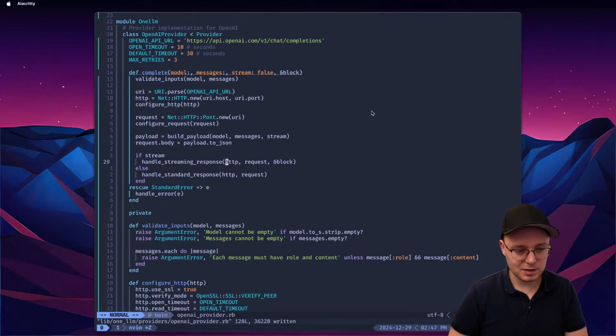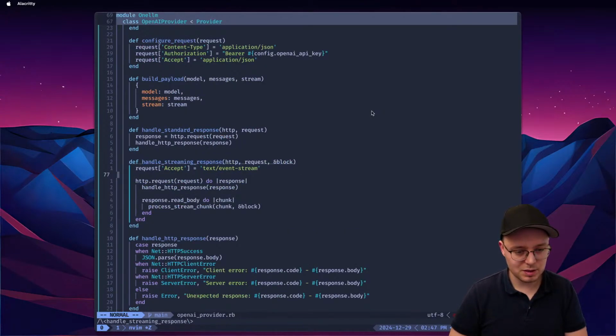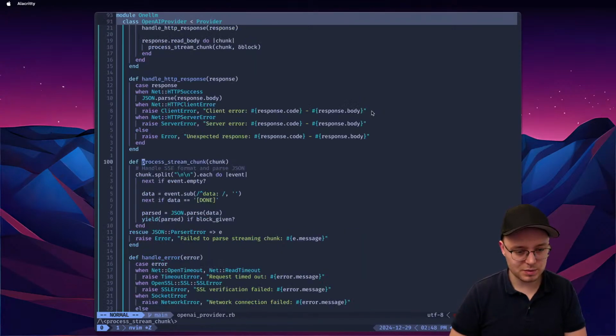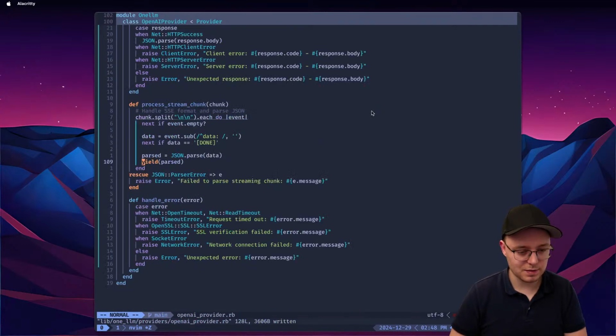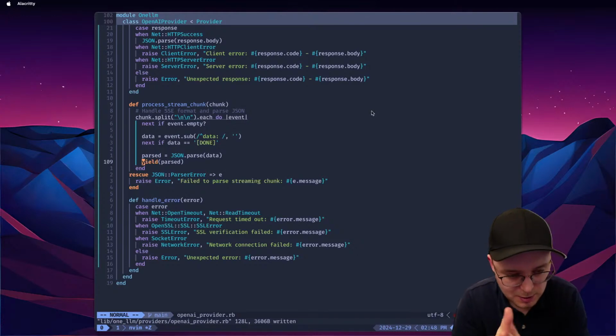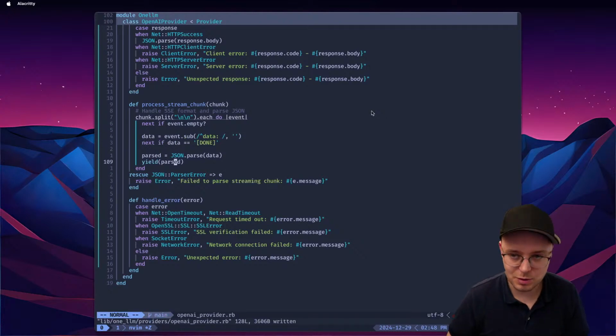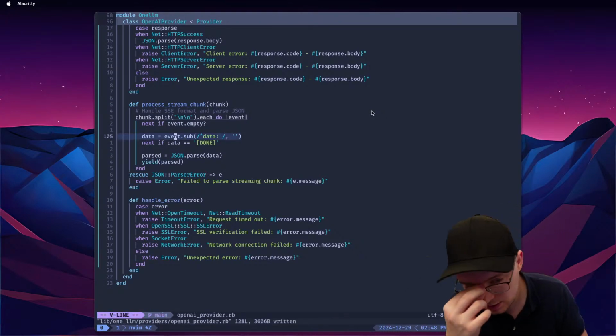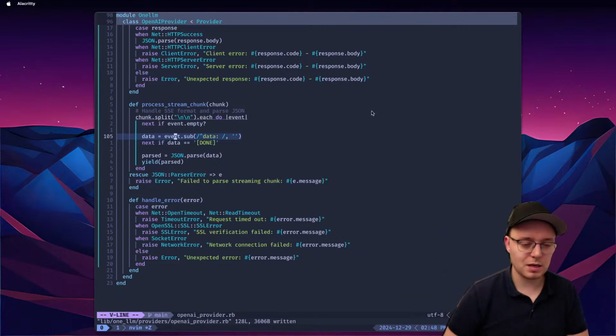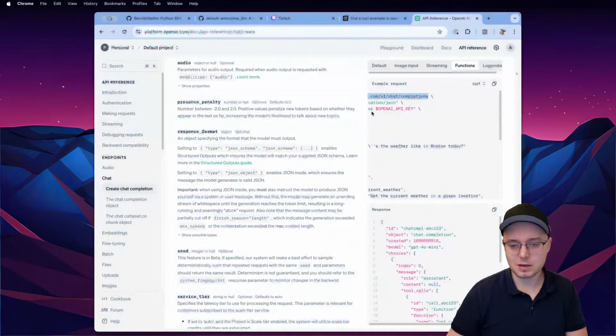And yeah, that's fine. We're gonna pass the block, and we're gonna yield. And the block will be given. There's just no way the block is not given. We should just fail if it's not the case. And then we do this with data. If event empty, if done, I don't know if this is the right way to do it. I think there's one edge case where you strip the data and the string is empty and you try to parse it. I think this is where it might bite, but with split chunks it should be like streaming.